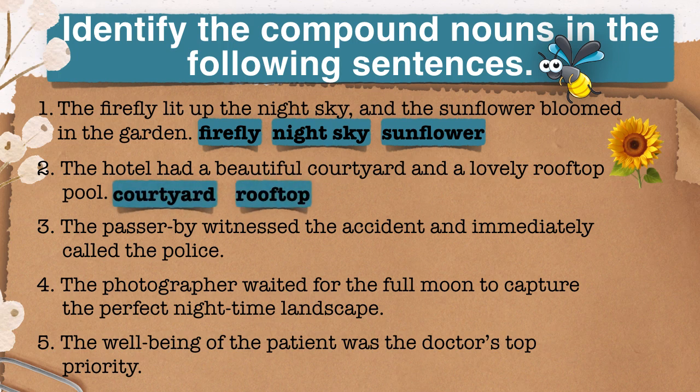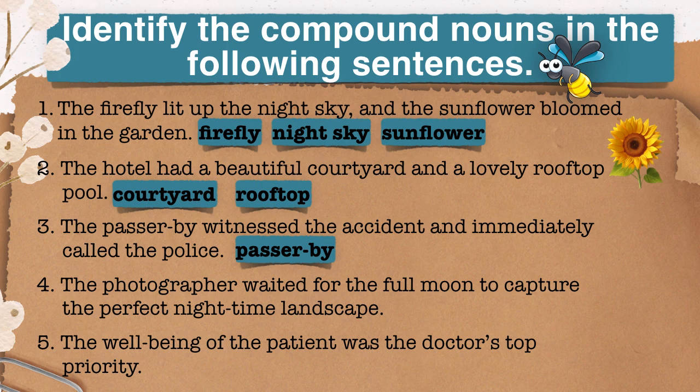Next, the passerby witnessed the accident and immediately called the police. Can you identify the compound noun given? It's passerby. Moving forward, the photographer waited for the full moon to capture the perfect nighttime landscape. 3 compound nouns are embedded in this sentence.